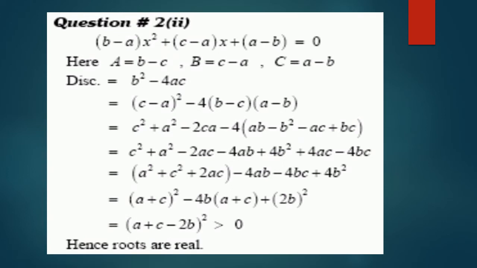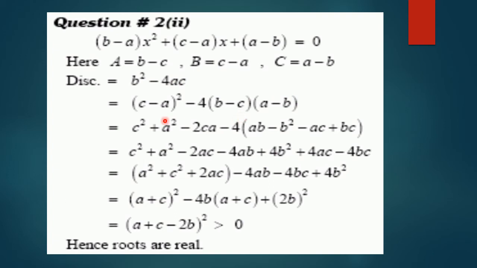Now look at question number 2, part number 2. The given equation is b minus c x square plus c minus a x plus a minus b is equal to 0. Let us find the discriminant. Here the value of a is b minus c. The value of b is c minus a and the value of c is a minus b. So finding discriminant b square minus 4ac.